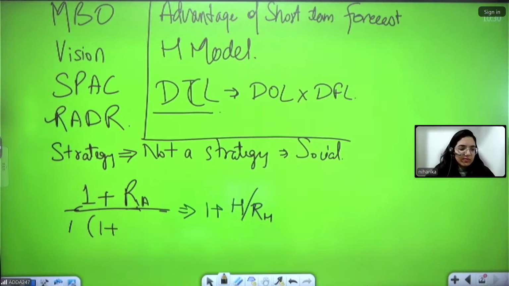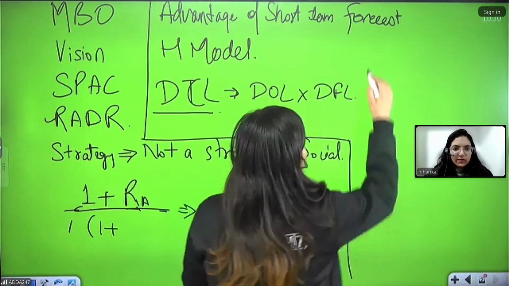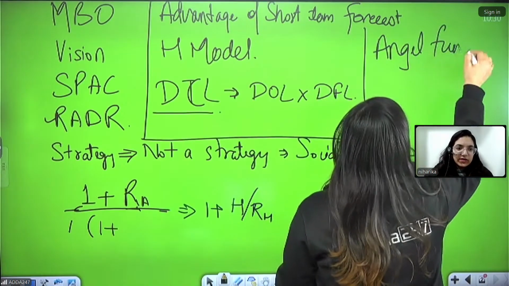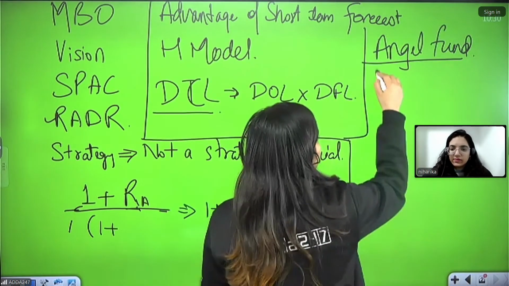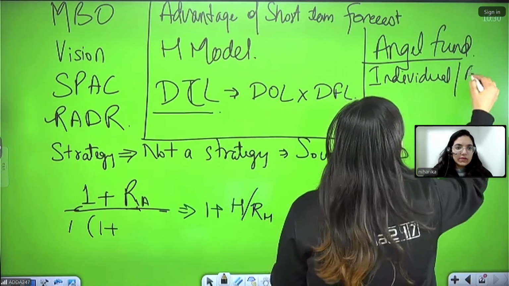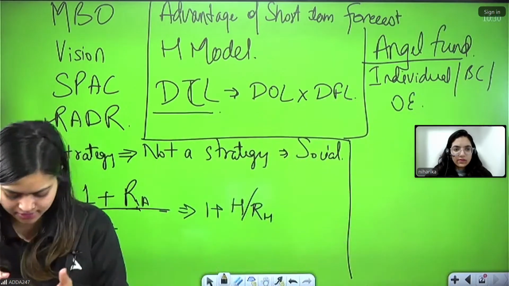Let me tell you the formula, ma'am. Is it possible that I can also share my... Then they ask the question from angel fund also. Angel fund is also a very important area. Yes, Module Initial D, we completed this in class also. So we have the limitations and eligibility for individuals, body corporate, and for other entities also. Okay. And they ask the question from